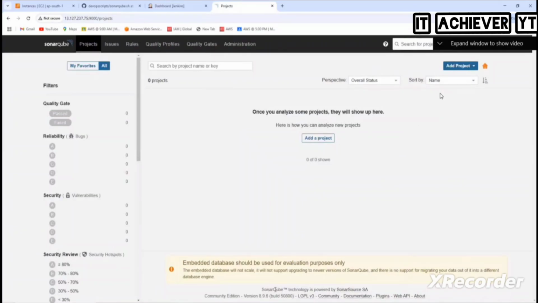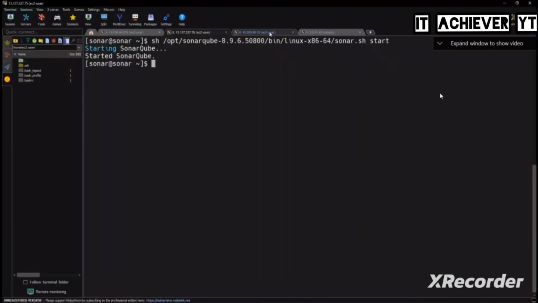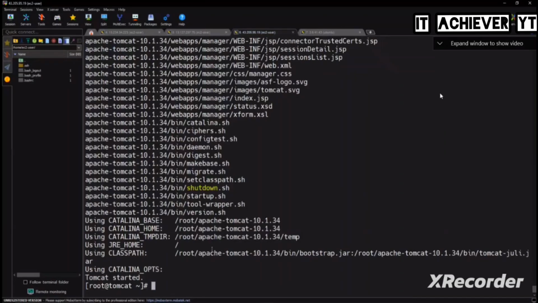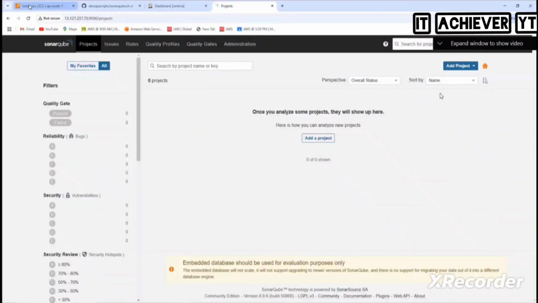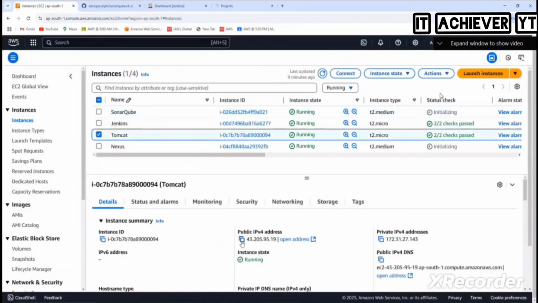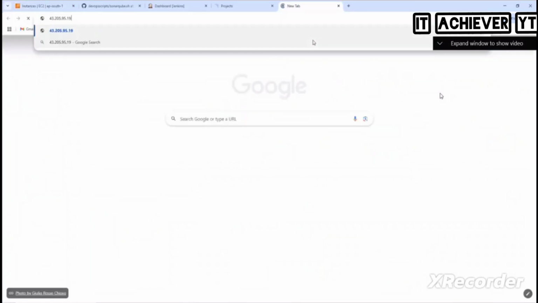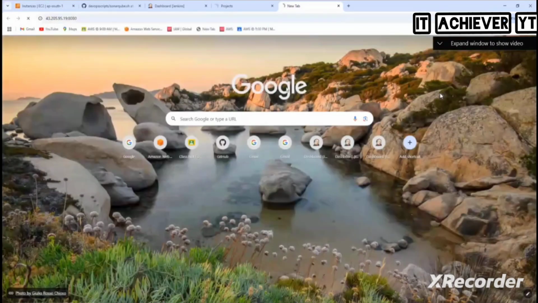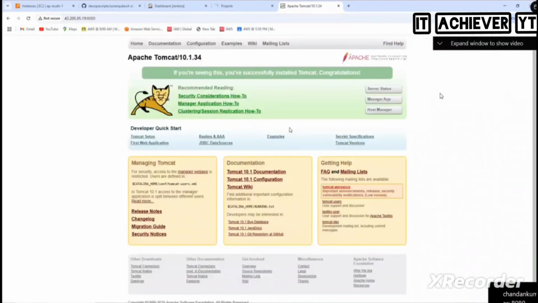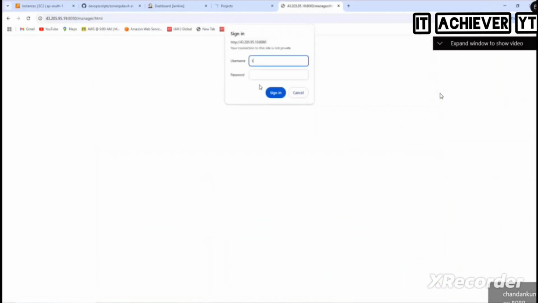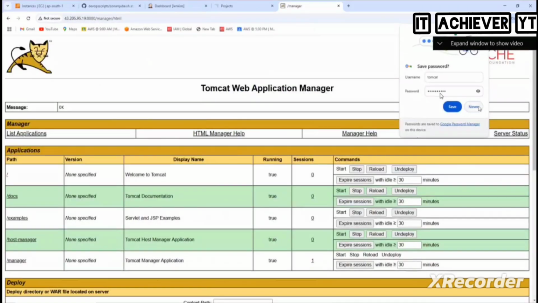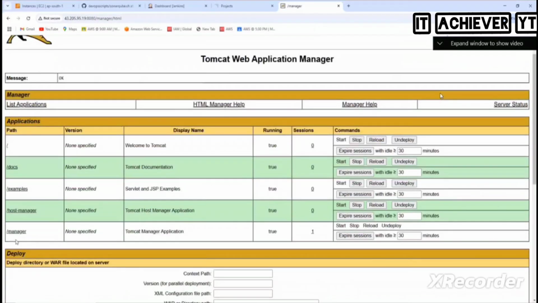So what do we need to set up next? Tomcat. So let's go with Tomcat. Tomcat is also started for us. So how to open Tomcat? Go to Tomcat. And Tomcat is working on which port number? Okay, and then you click here, Manager app. What's the password? Tomcat and then root 123. That is there in the script, right? Root 123456. Okay, good. Do we have any applications here? No.